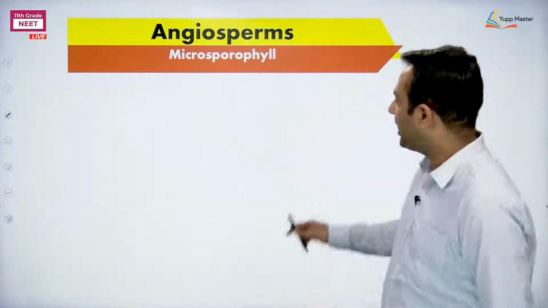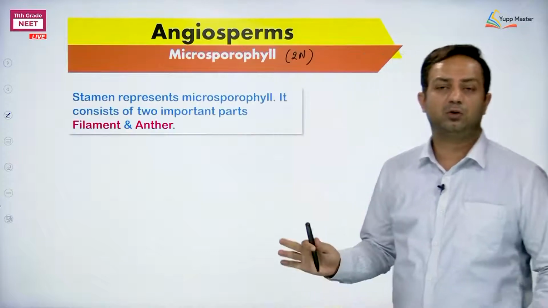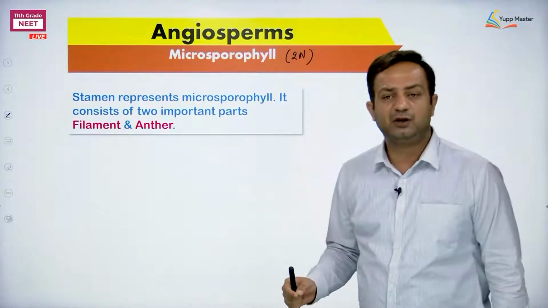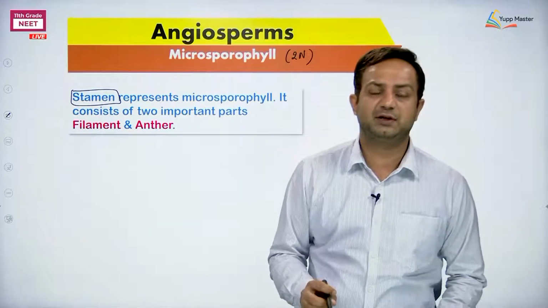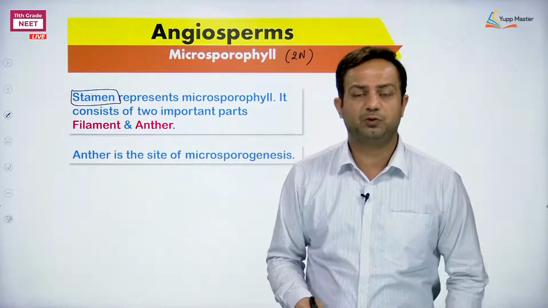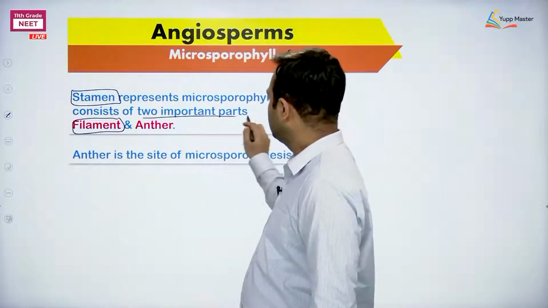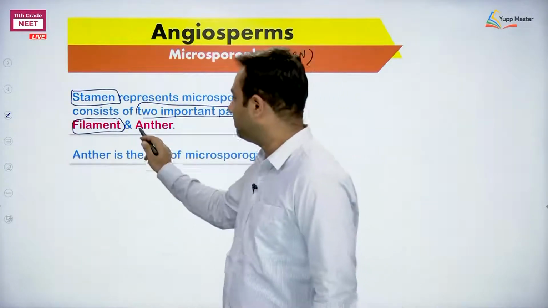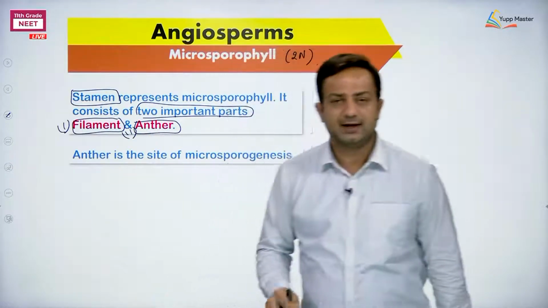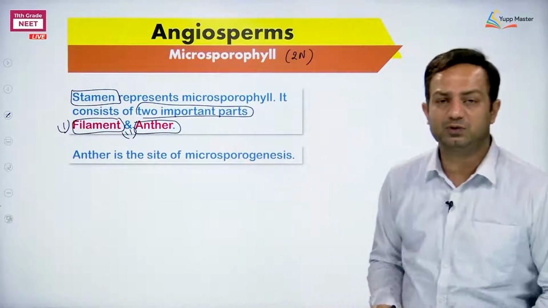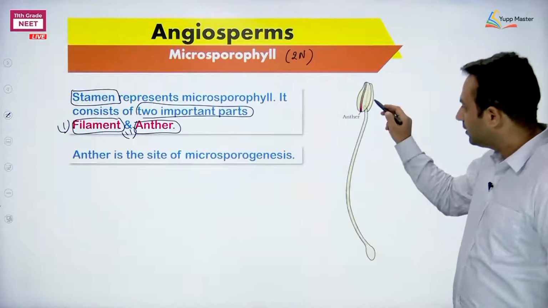The sporophylls are of two types. The first type we are going to discuss is microsporophyll. The microsporophyll is represented as stamen. Stamen is the structure which represents the microsporophyll. Now this microsporophyll has two main parts. I am not saying only two parts, two main parts. One is filament, the other one is anther. Out of this, the anther is the place where microsporogenesis will occur. This is anther.